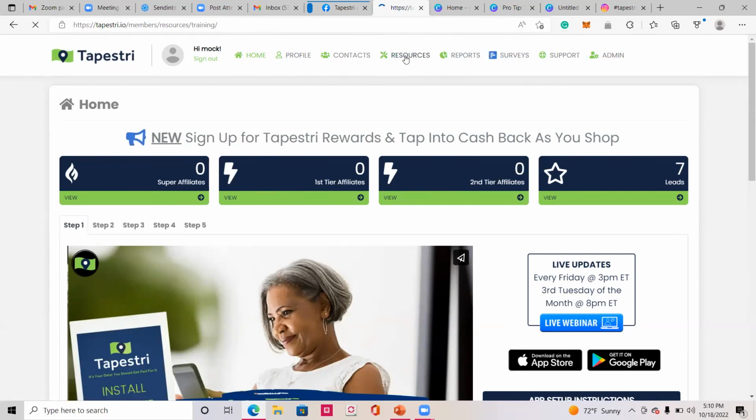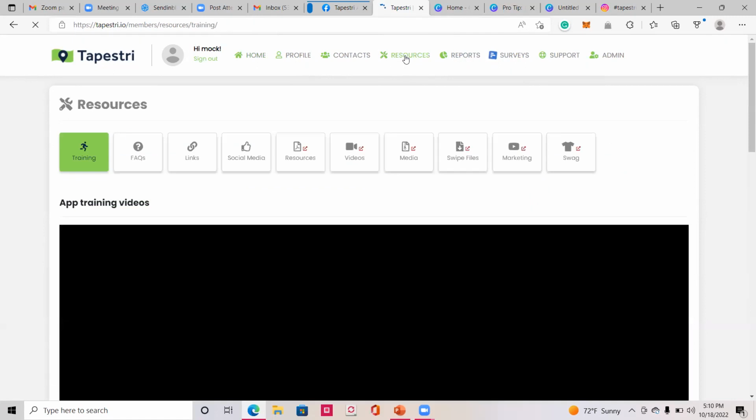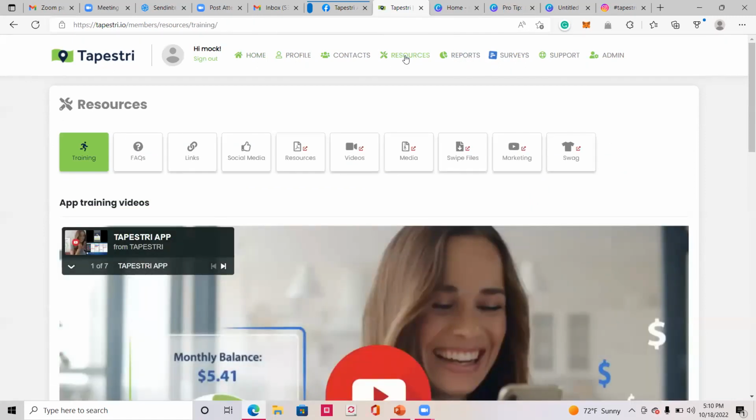And tonight is Tap In Tuesday marketing. We talk about things that you can do to market and promote Tapestri, have fun with it. But the tab that we're going to focus on tonight is the resources tab. And the main thing I want to focus on is under resources, you have a tab called resources, then videos and media. Those are the three we're going to focus on tonight.